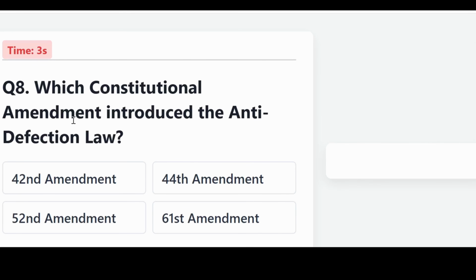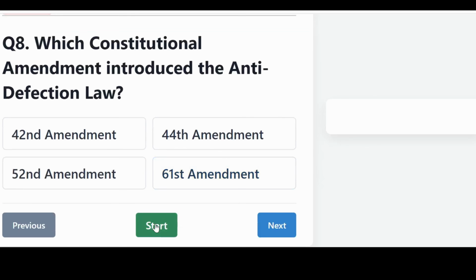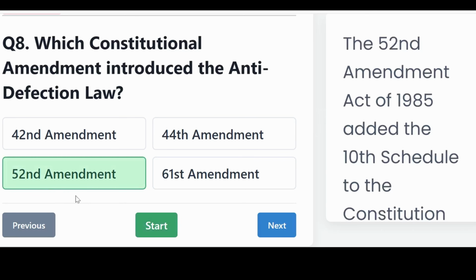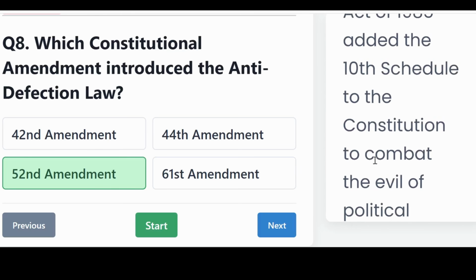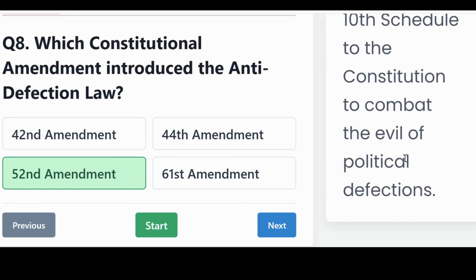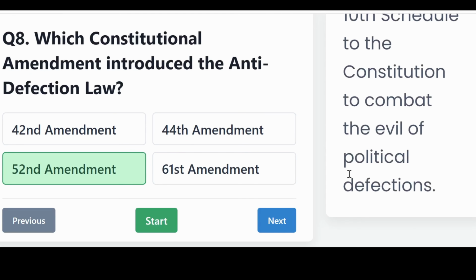Which constitutional amendment introduced the anti-defection law? Is it the 42nd, 44th, 52nd, or 61st Amendment? And the correct answer, the 52nd Amendment. The 52nd Amendment Act, that is of 1985, added the 10th Schedule to the Constitution to combat the evil of political defection.